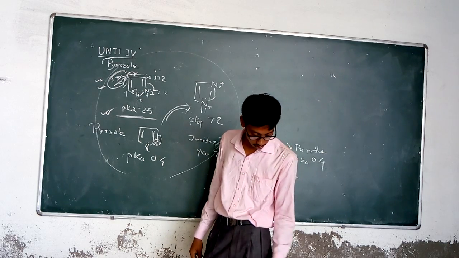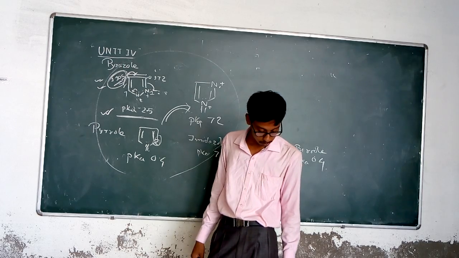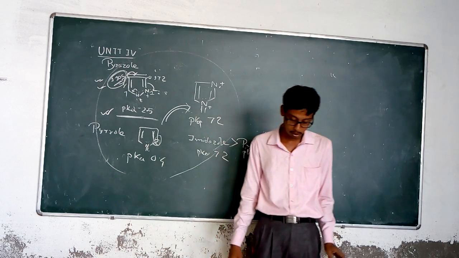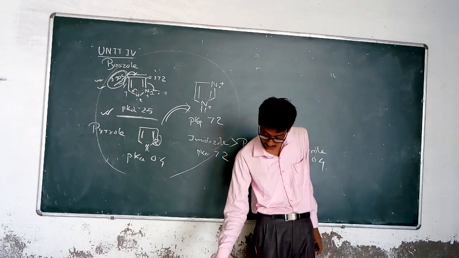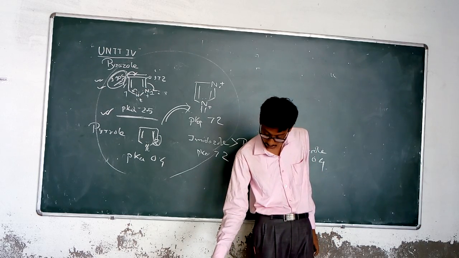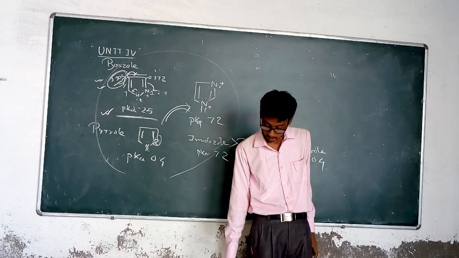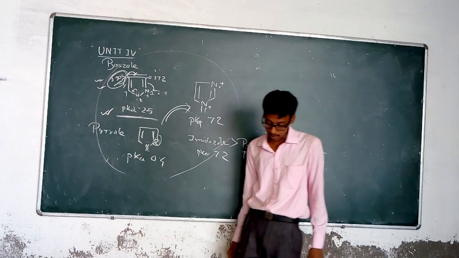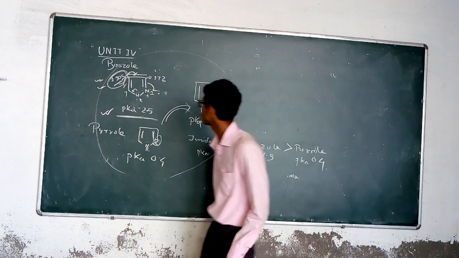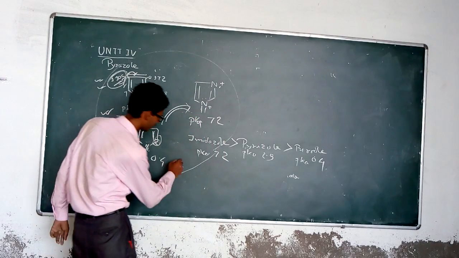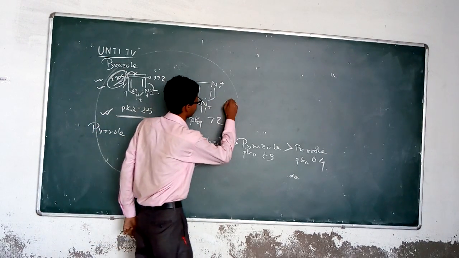Now going to the oxidation and reduction of pyrazole. Formylation, carboxylation and acetylation are Friedel-Crafts type reactions, and these are not shown in the case of pyrazole.